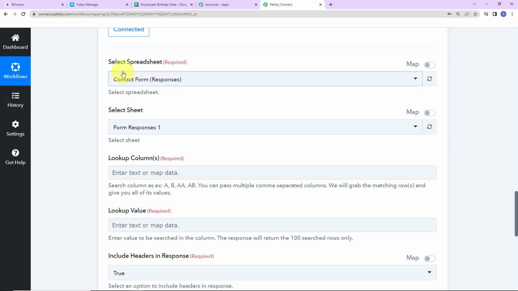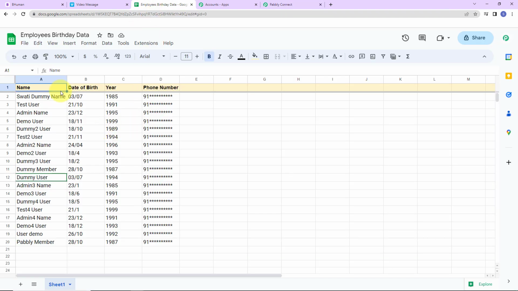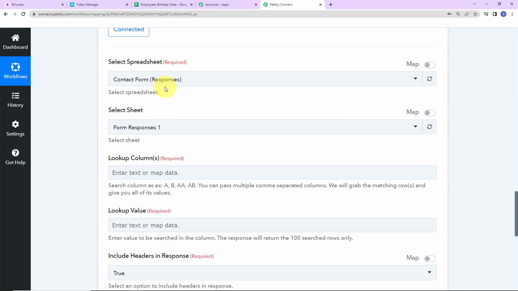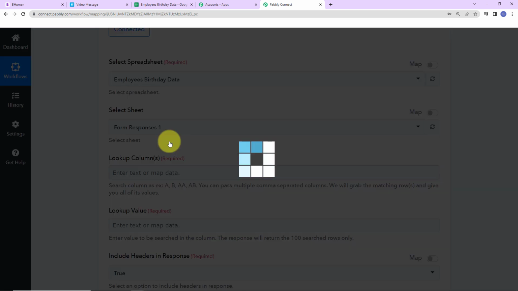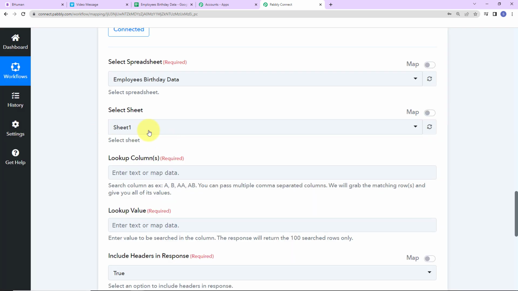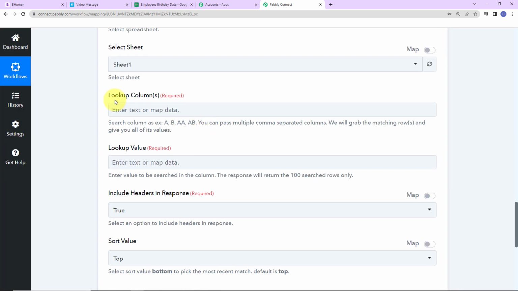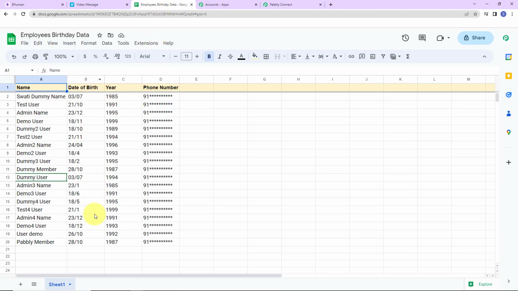Okay, now here we have to select the spreadsheet. I have already shown you the spreadsheet. This is it. The name is employee's birthday data. So here I'm going to select employee's birthday data. This is the spreadsheet. Now since there was only one sheet, you can see that it has already been captured by the system. Now here we have to check out the lookup column. The lookup column will be date of birth.